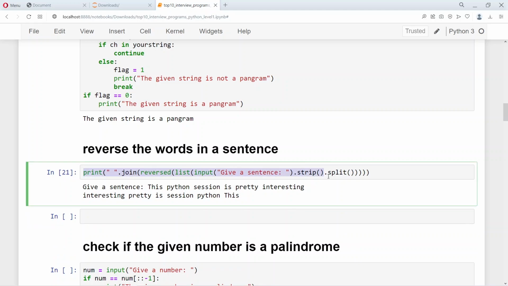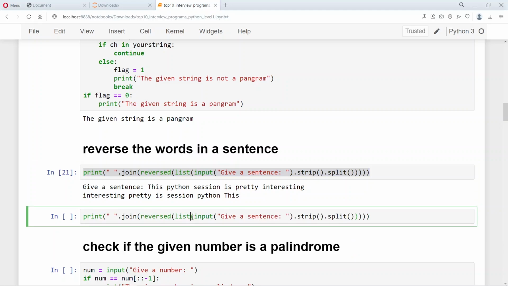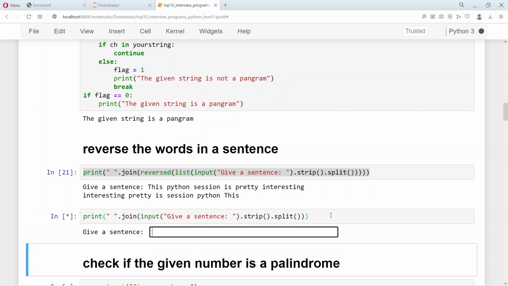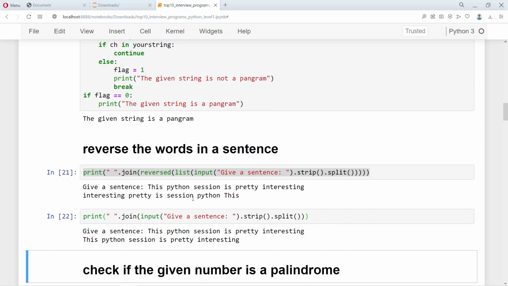So if we were to print only up to this, and then we run this to take the sentence, "This Python session is pretty interesting." So this actually just prints the string as it is.